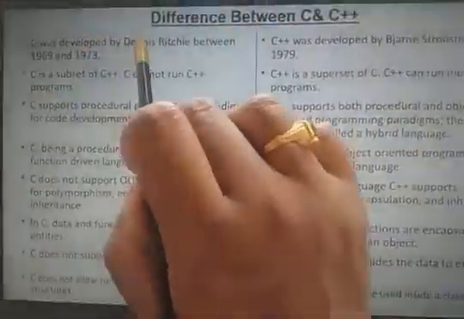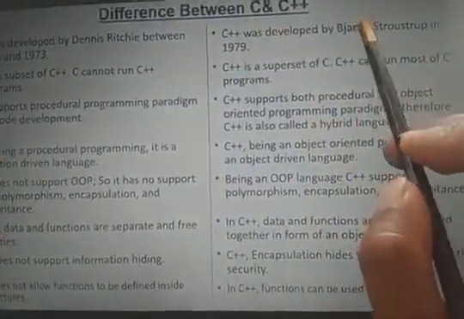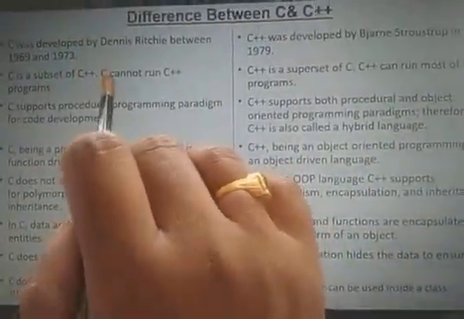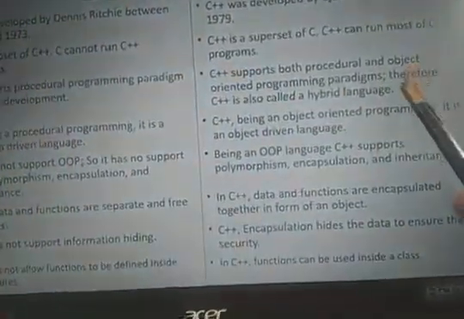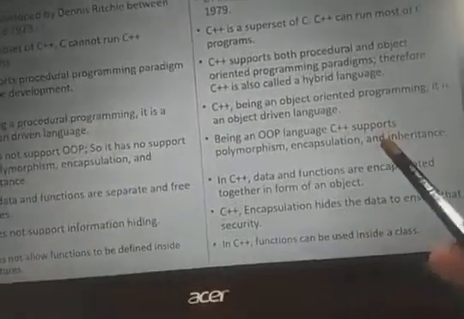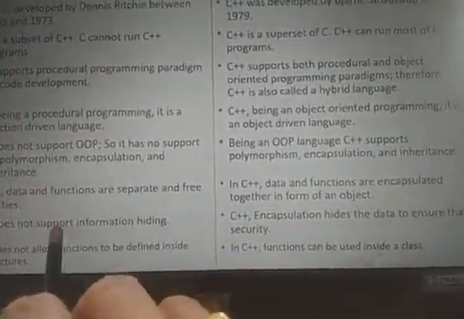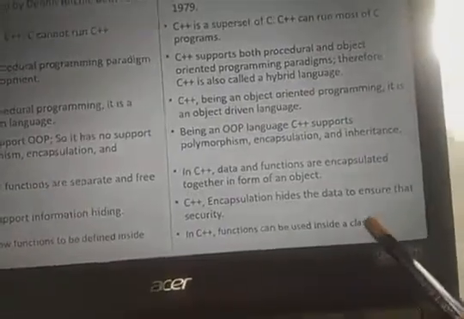C was developed by Dennis Ritchie in 1973. C++ was developed by Bjarne Stroustrup in 1979 to 80. C is a subset of C++, and C++ is a superset of C. C is a procedure-oriented programming language, C++ is object-oriented programming. C does not support any object-oriented concepts, C++ supports object-oriented concepts. In C the functions and data are separate entities, in C++ they are combined. In C we use structures, in C++ we use classes.